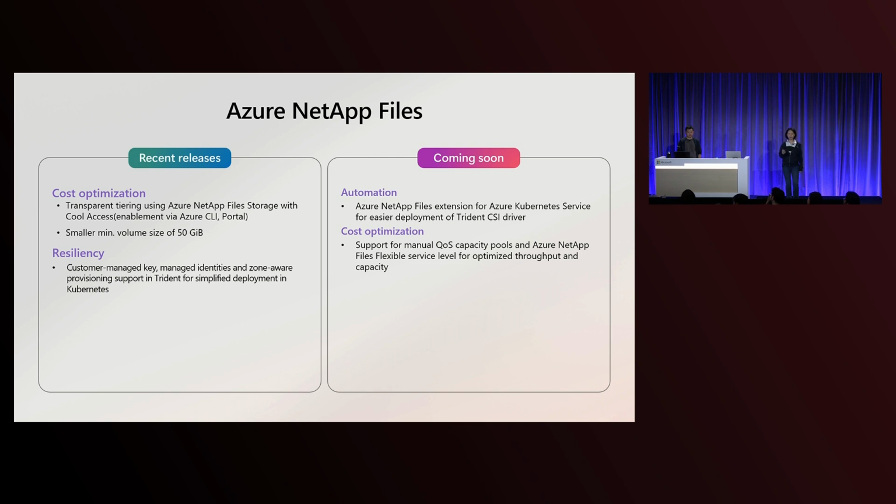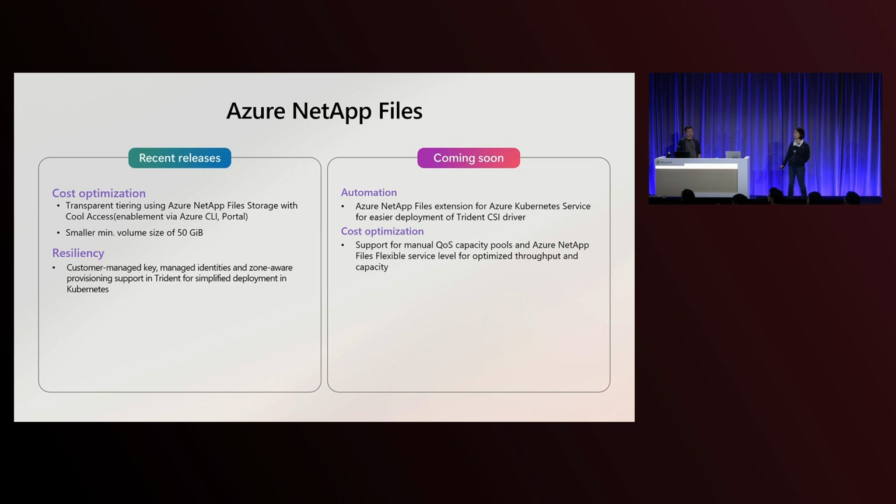So right now, the minimum volume size is reduced to 50 GB. I know there are asks to move it to even smaller sizes. This is something we are working on, and right now we have already made improvements to bring it down to 50 GB on the volume size.